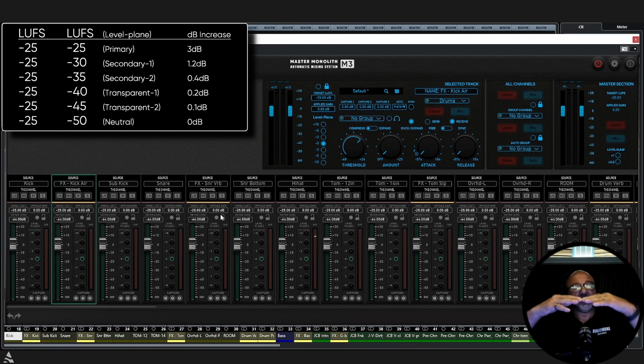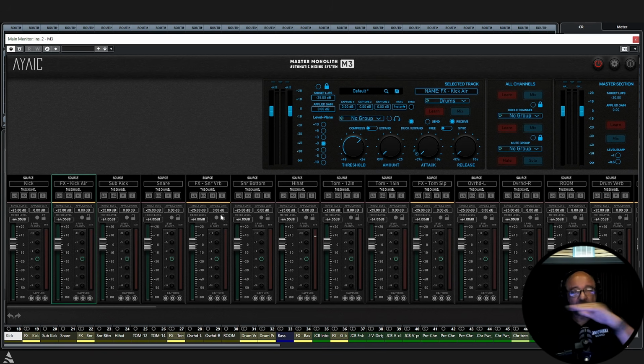But basically, if you have any 2 elements playing on the same LUFs, so -25, -25, the increase is always 3. That 3 dB is controlled by 5 level planes, meaning if you take one of those -25 and turn it down 5 level planes, the increase in volume is 0. And then as you go up from there, the volume goes up to where you have 3. So that 3 dB is controlled by 1, 2, 3, 4, 5 level planes. And by employing those rules, you will mix all of your mixes in any genre beautifully. That's all you need.